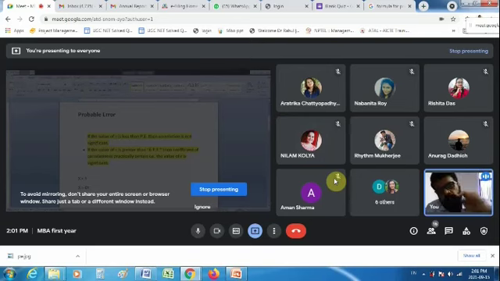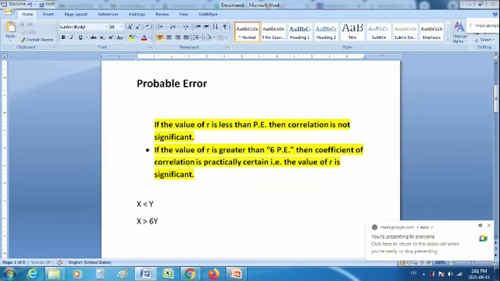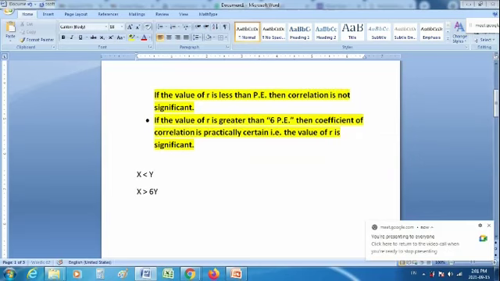So now I will multiply this PE with 6 and check whether R is still greater than 6 PE, and if R is still greater than 6 PE, I'll say the value of R is significant. Now the question is, sir, what is the situation if R is greater than PE but less than 6 PE?